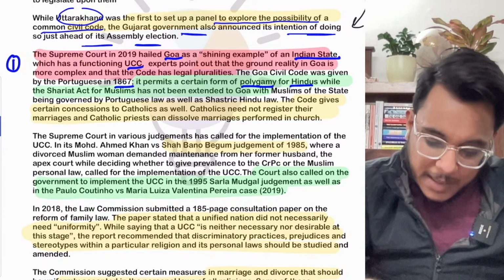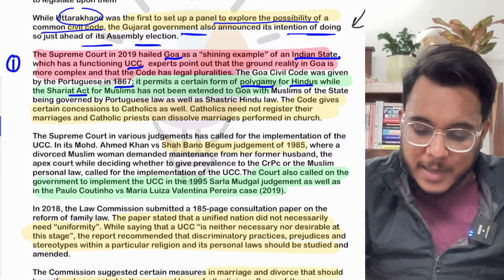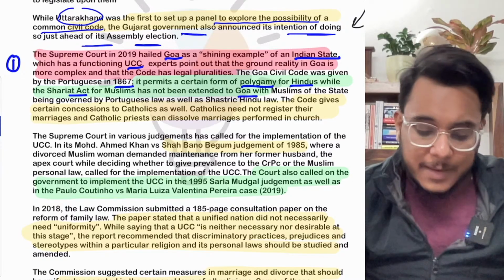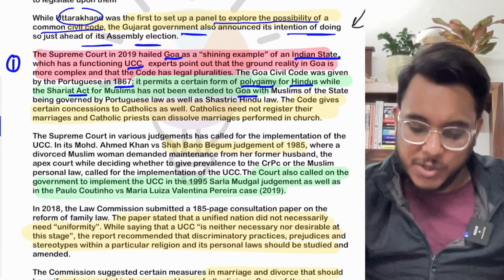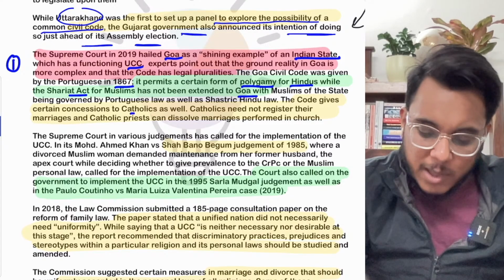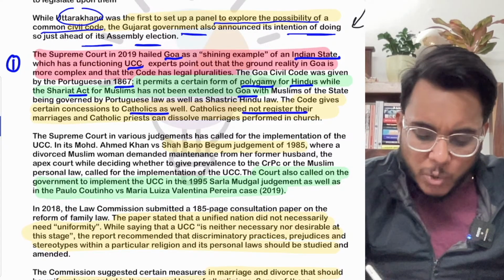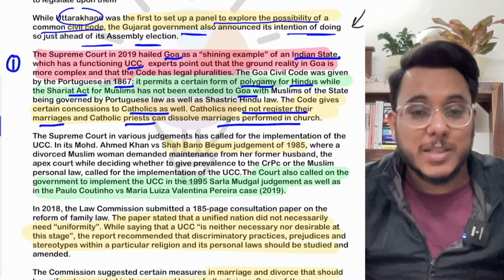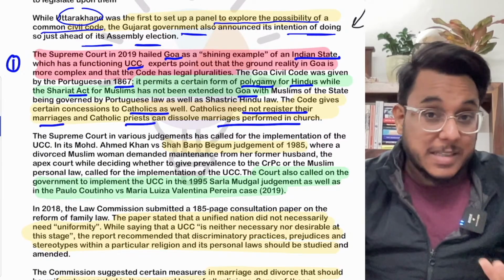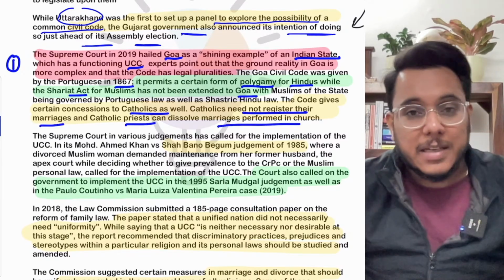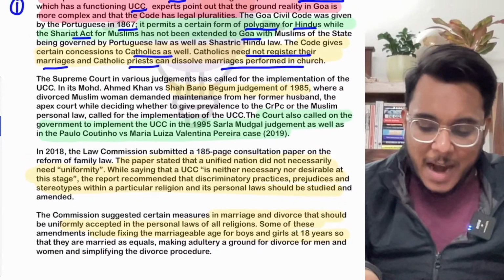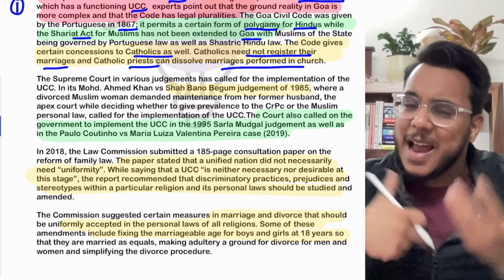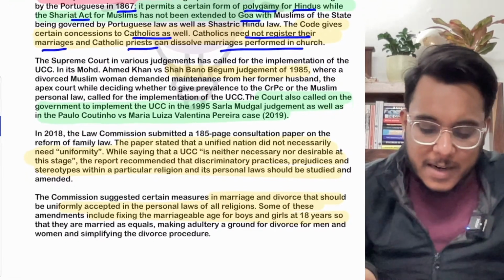Then the Sharia Act of Muslims has not been extended into Goa. Then Catholics have been given many relaxations. For example, Catholics need not register their marriages, and the priest can dissolve marriages which are performed in the church. So again, the marriages are not being taken under a legal system. So there are relaxations, different law for Catholics, different relaxation for Hindus. At the end of the day, UCC's spirit is getting defeated.